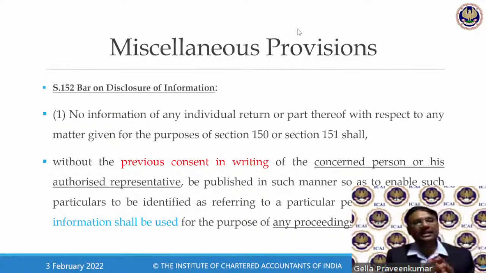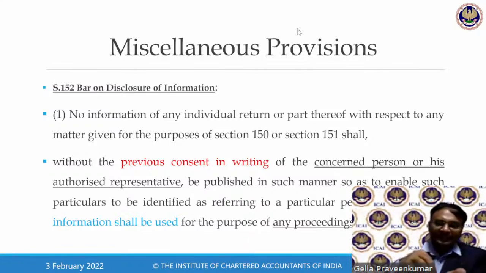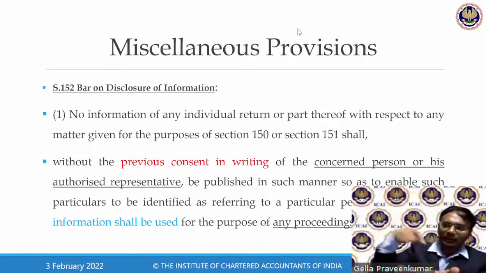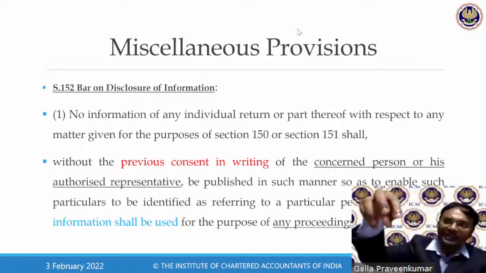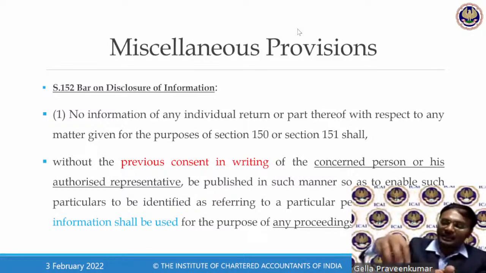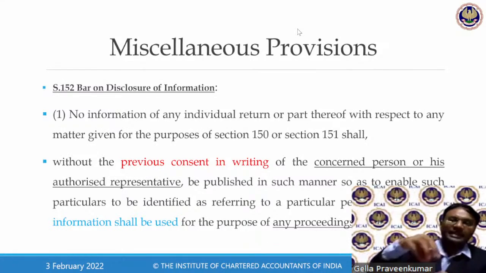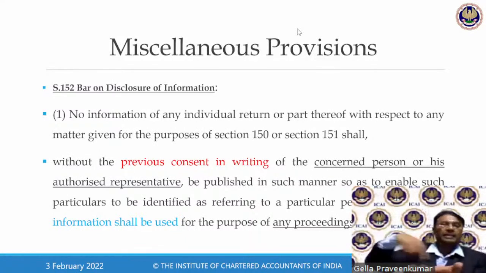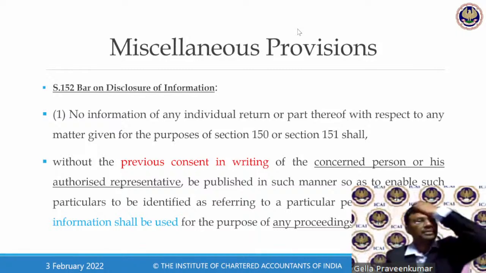Now, this is one particular event where information will be collected from one party. This information will be validated from another party. A goes to B, B goes to C, C goes to D. Now, A will be the main person. If A accepts the bill from B, B will take the bill from C. If C raises a bill on B, C will get a bill from D. So it's a chain reaction. If one party defaults, all the people in the chain default. From that particular point of view, look at this provision.